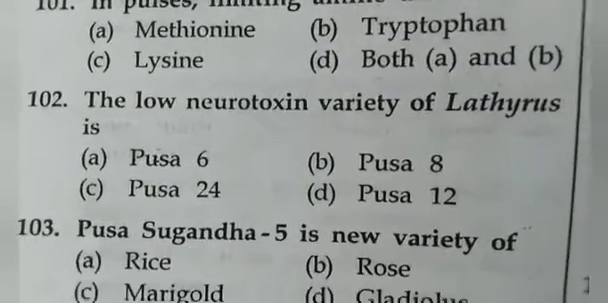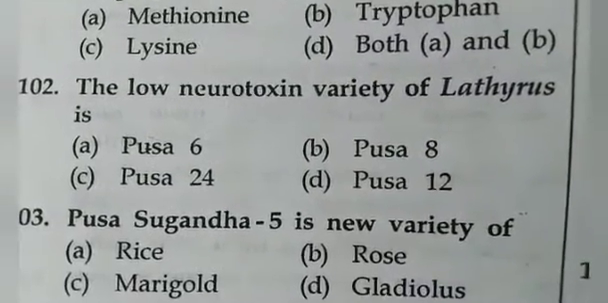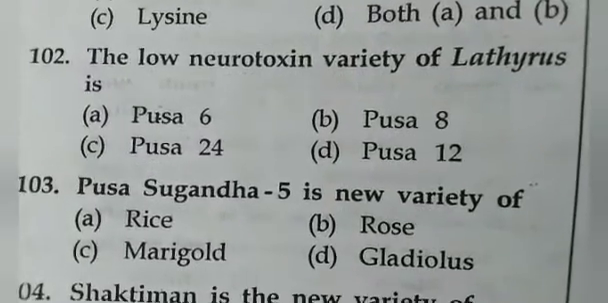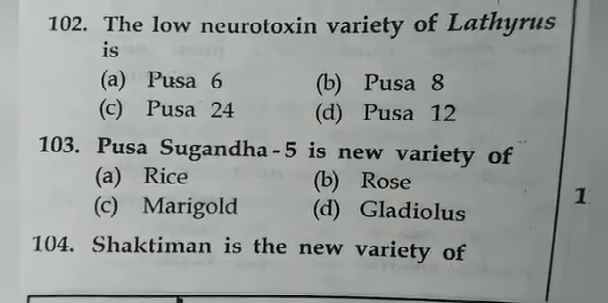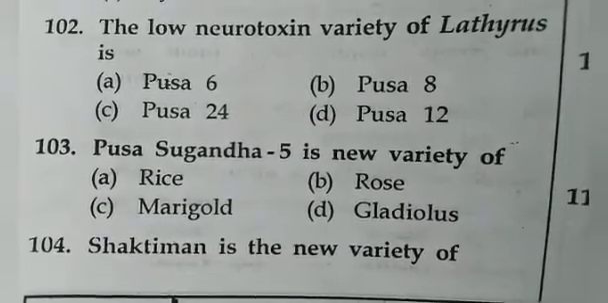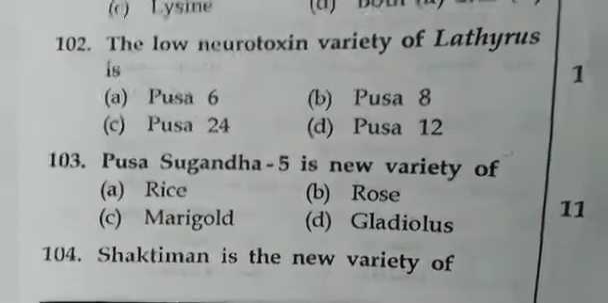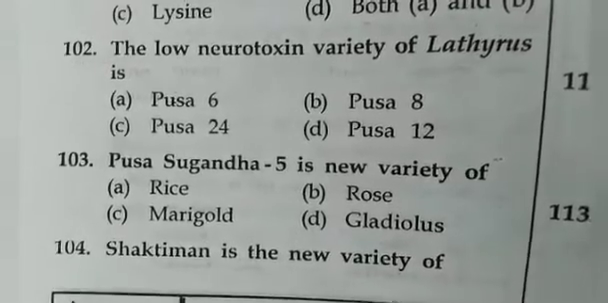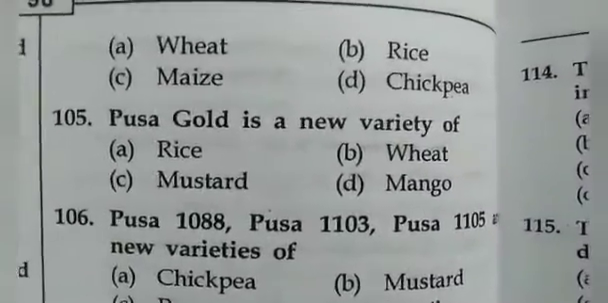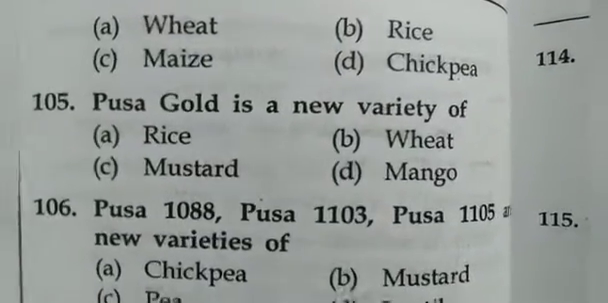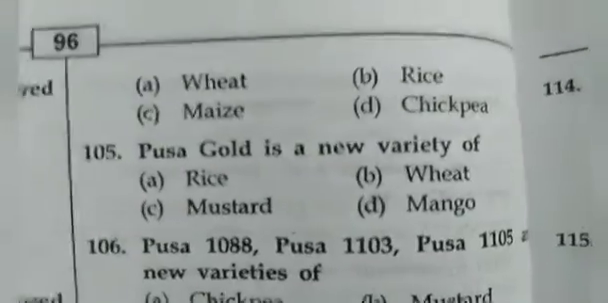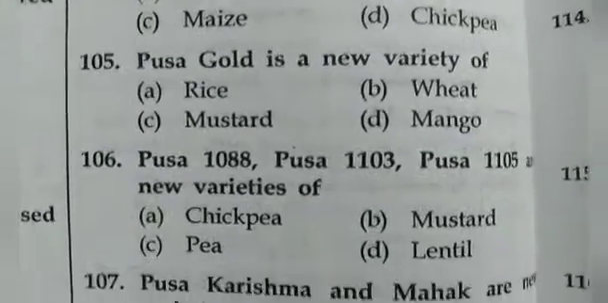Pusa Sugandha 5 is a new variety of rice. Shaktiman is a new variety of maize. Pusa Gold is a new variety of wheat.